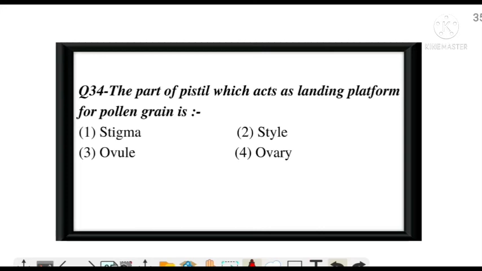Next question. The part of pistil which acts as landing platform for pollen grain is. An easy question. Pollen grain lands on stigma. Next question.